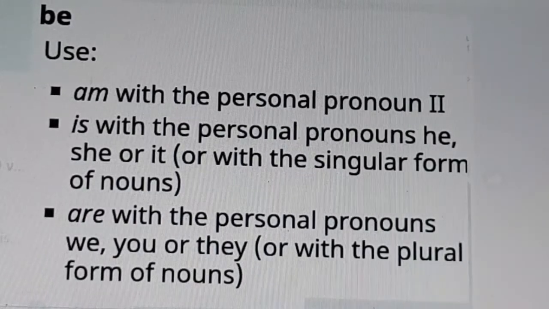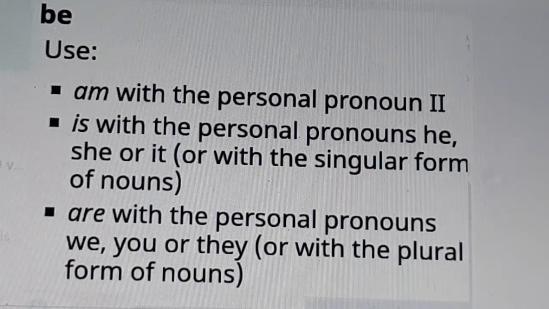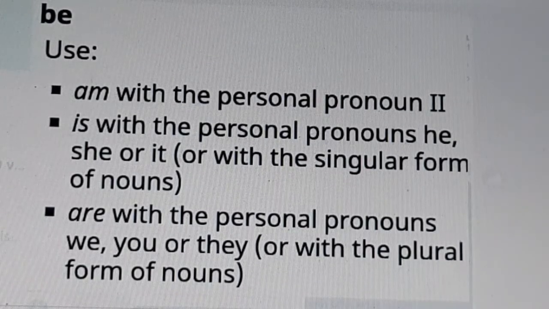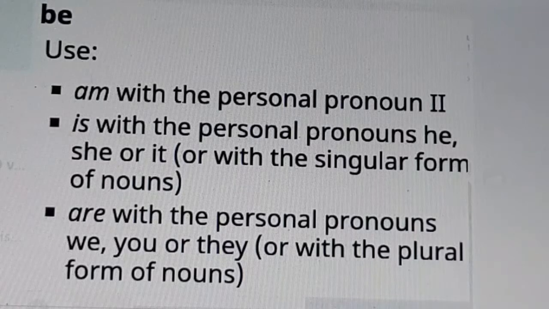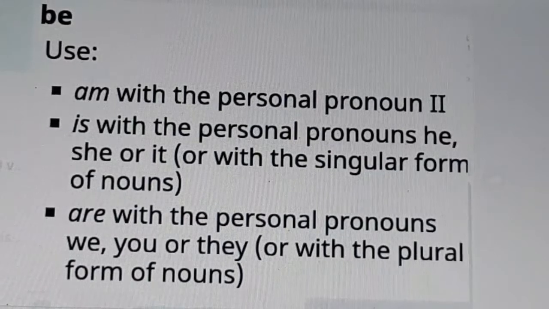Are goes with the personal pronouns: first person plural, second person, and third person plural.